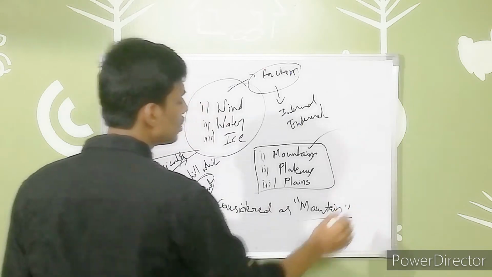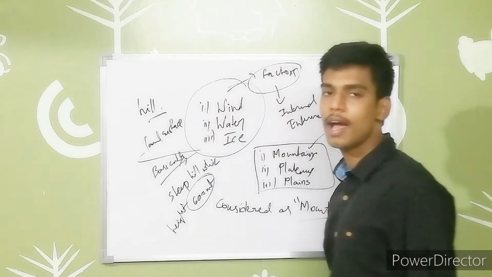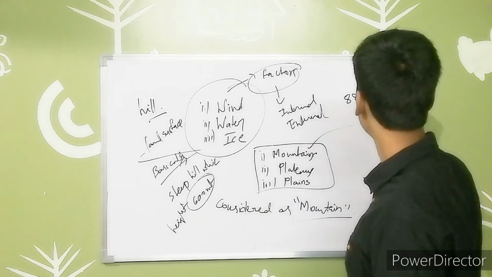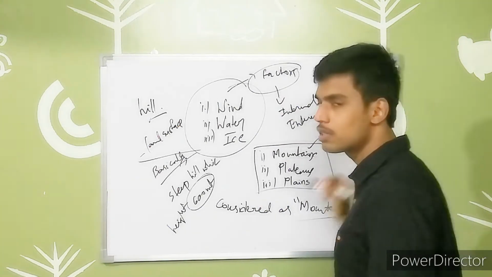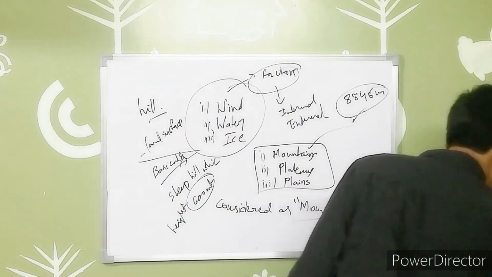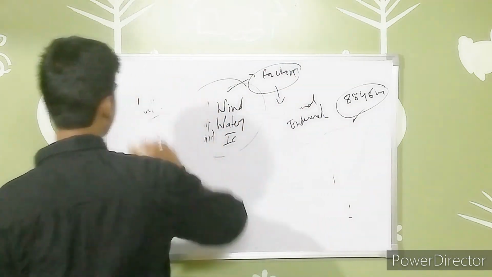So can we say the largest mountain that exists is Mount Everest, with a height of 8,848 meters? This is the largest mountain that exists in our world, right? Let's go into our GK part as usual. We'll continue one by one with mountains and plateaus in our next class, right?